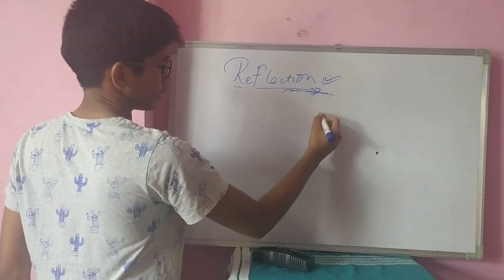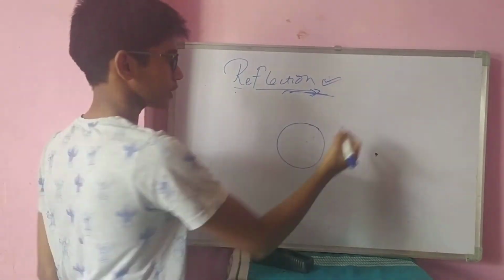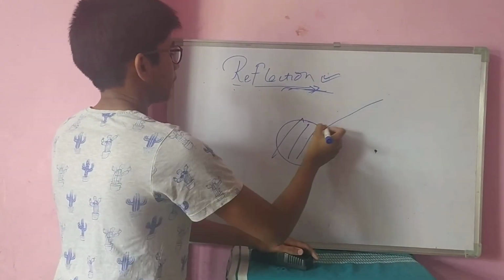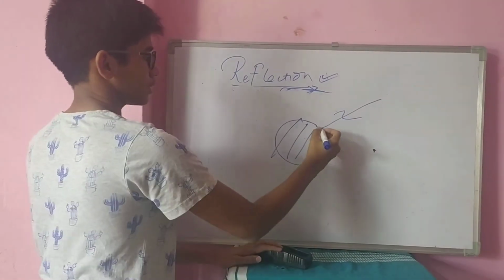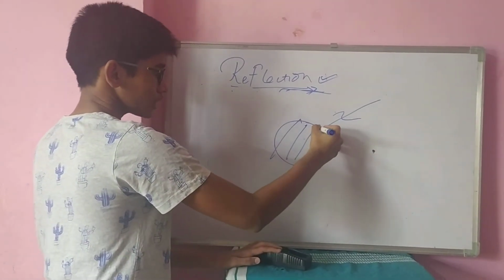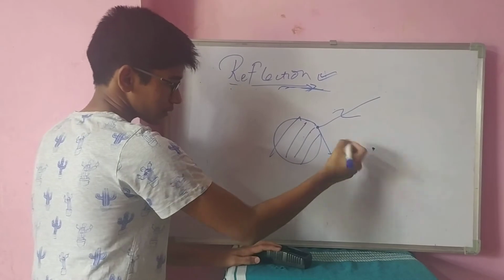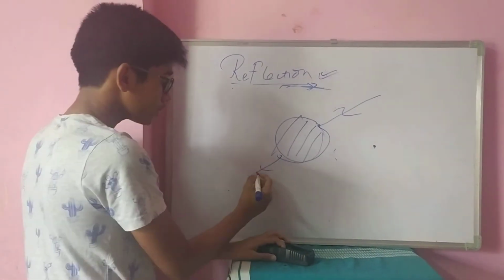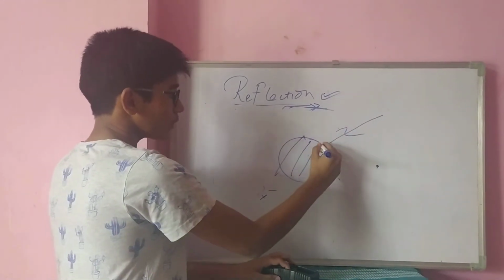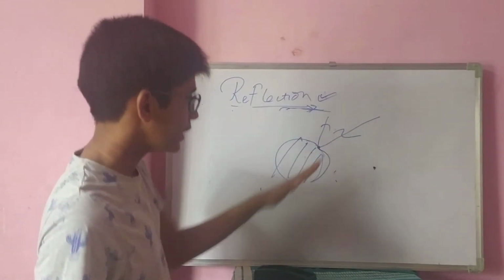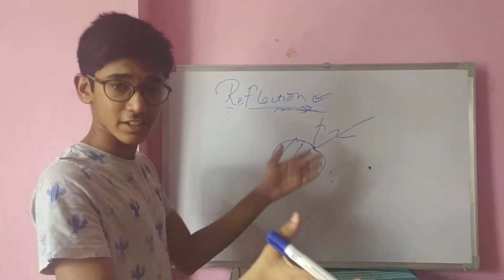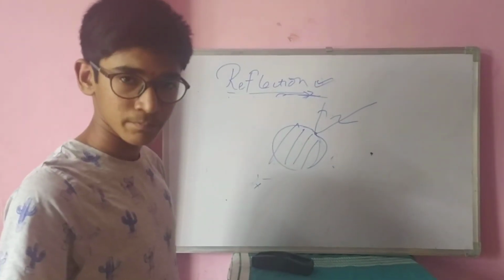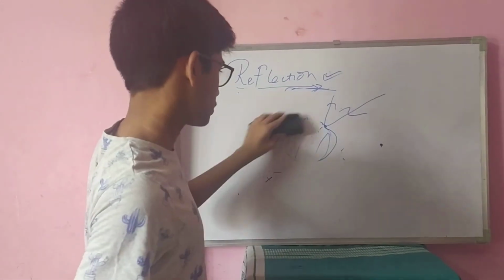This property of light, when it hits any opaque object and gets reflected or bounced back, is called reflection. You take any object, a circular object, now I am taking. This is a circular object, purely opaque. I am sending a light ray towards this. It hits this surface and does not get away from this surface. It does not try to avoid this surface by bending and going like this. No. It tries to escape by retracing its path, by going in the opposite direction of the light ray which it is coming from. This property is called reflection.